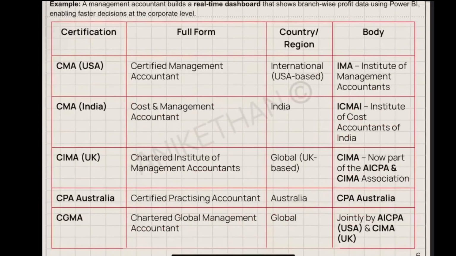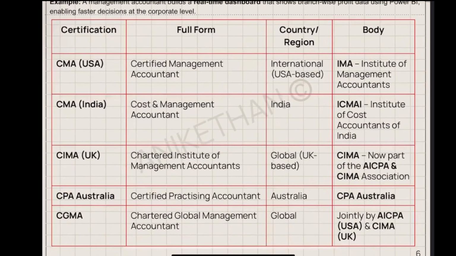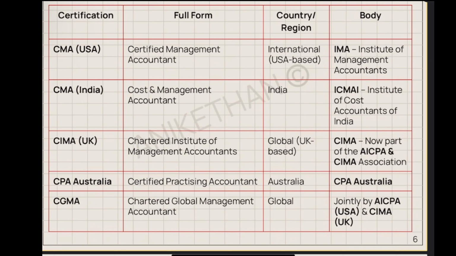So I've added this table also. This is just for your reference. So if there is no designation called management accountant in many organizations, is there a governing body who will issue it? Like the CA issues chartered accountants, there is ICAI. Similarly, CMA is there for cost accountants in India. How is it globally? So this is the table.